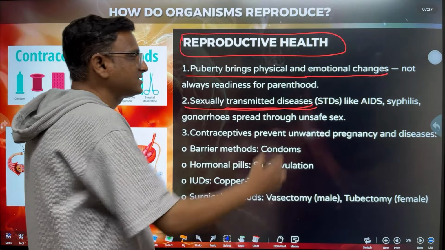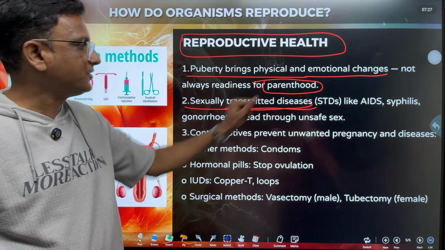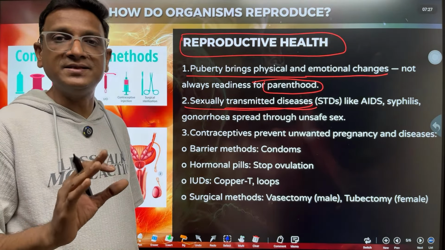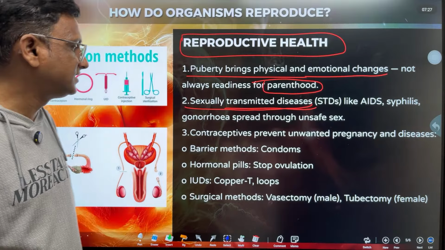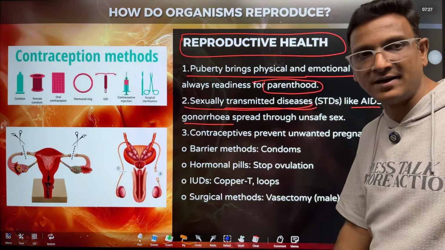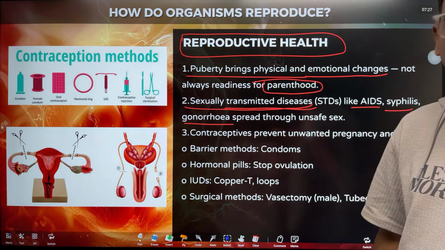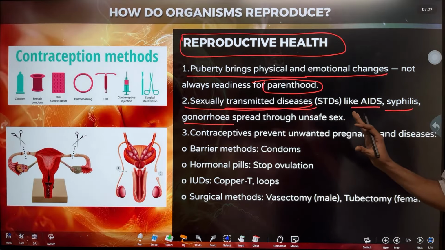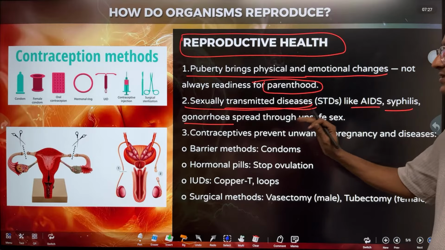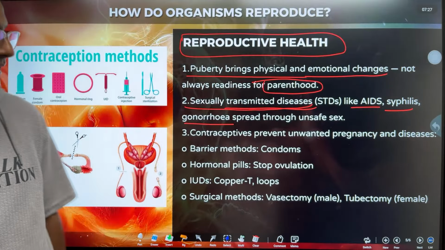At early ages, teenagers are not ready for parenthood. And by these unsafe sexual practices, some diseases can spread. What are those diseases? Gonorrhea, AIDS, syphilis, viral and bacterial diseases. There is a chance of spread of these diseases through unsafe sexual practices.